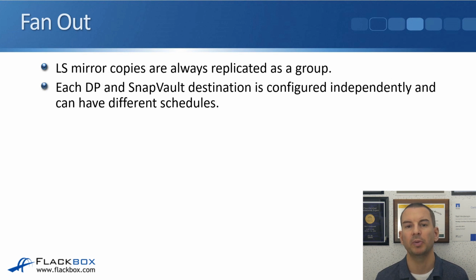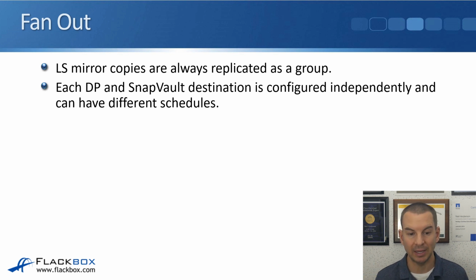Load sharing mirror copies are always replicated as a group. So going from the same source volume, when you've got load sharing mirrors configured, normally that will be to a load sharing mirror destination volume on each node in the cluster, and the replication schedule is the same for all of those destinations. So whenever you've got a load sharing mirror for a source, it replicates out to all its destinations at the same time.